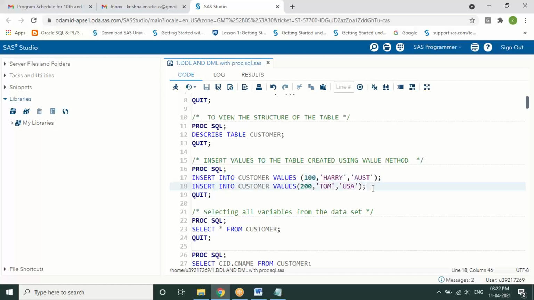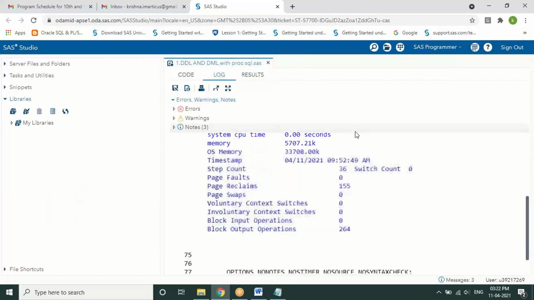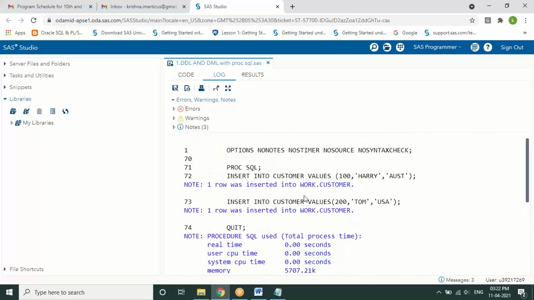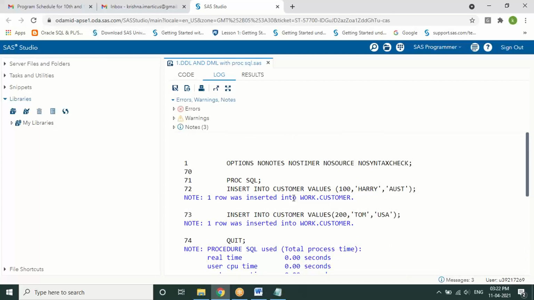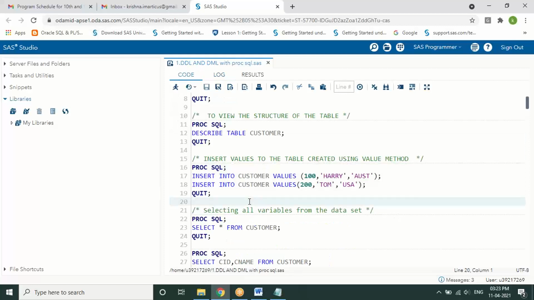Similarly, I can execute any number of SQL queries under the SAS proc SQL. Normally, if you're working with a database, at a time you can execute only one SQL query. But when you're working with SAS, you can execute multiple SQL commands or queries together, putting them under proc SQL and quit. If you execute, you'll see that rows were inserted into that particular table, but you have not specified it to print. So now you can use a proc print to display the data that got inserted into the table.